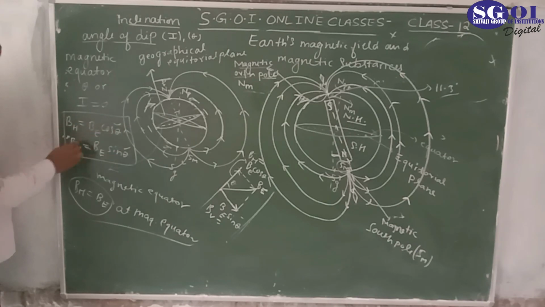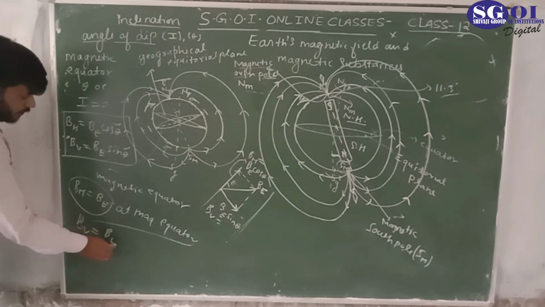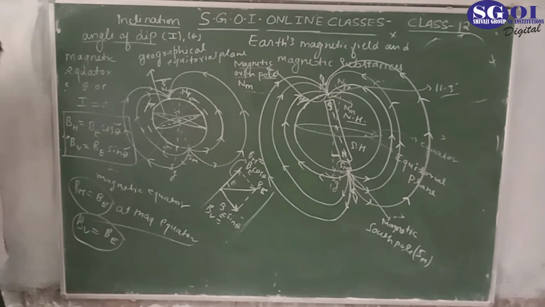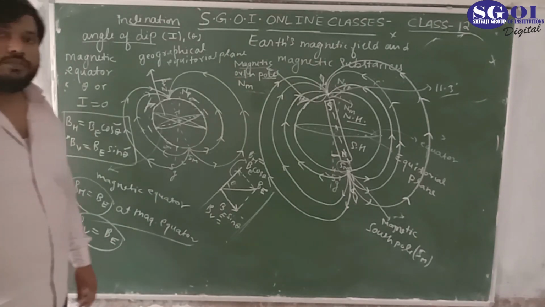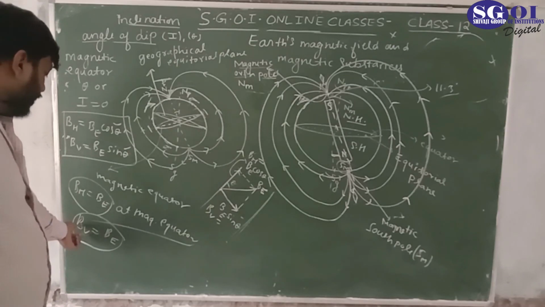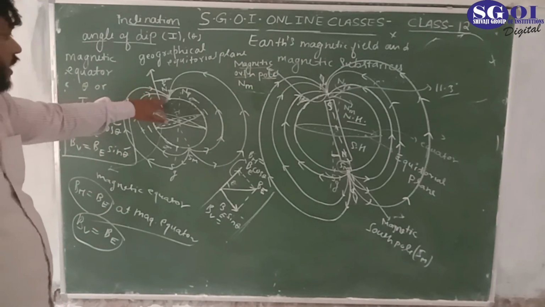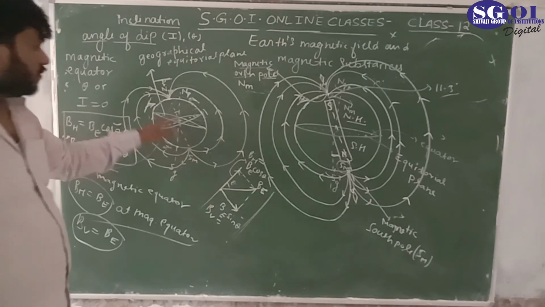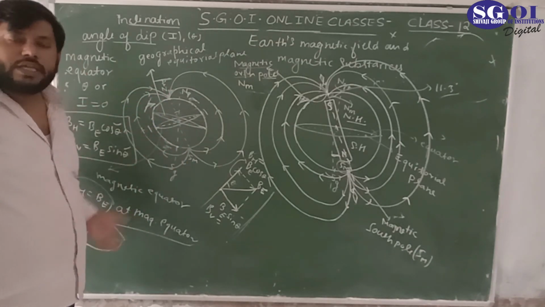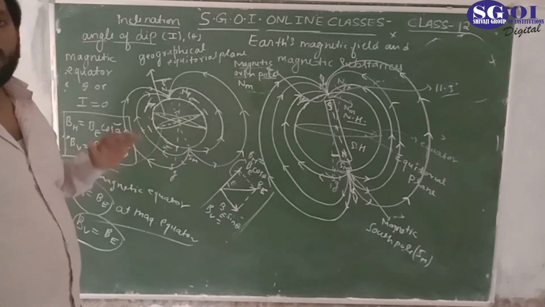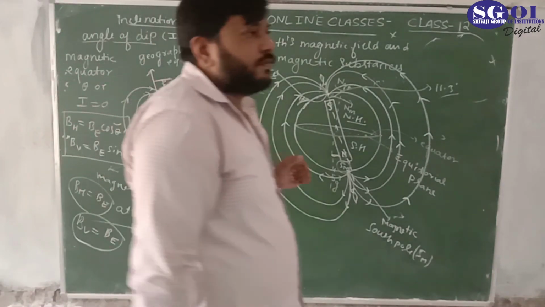It means BH equals 0, only BV here. So BV equals B. Magnitude wise, the vertical component of the magnetic field is equal to the magnitude of the earth magnetic field at the poles. In both cases there are only vertical components. There is no horizontal component at the magnetic poles.